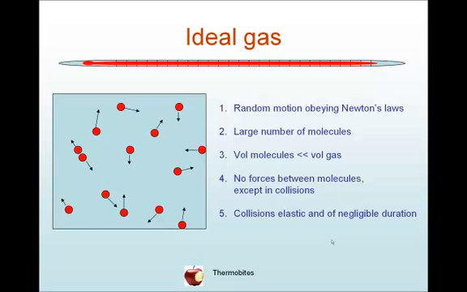And finally, we assume that the collisions are elastic and of negligible duration. By elastic, what we mean is that if 2 molecules collide, each with a given value of their linear momentum, remembering that momentum is the product of mass by velocity, that after that collision they will retain the same magnitude of momentum, just with the opposite sign. And the collisions are negligible in duration, that is, they occur, for all intents and purposes, as instantaneous events.